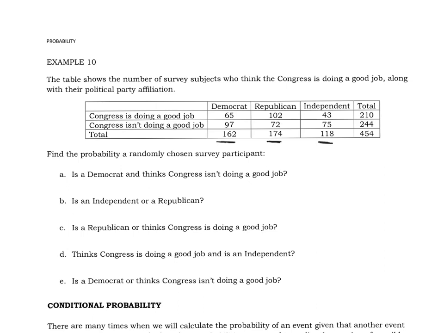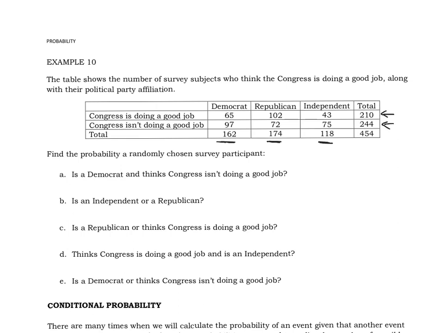Now this right column here would be the total of all the people, regardless of their party affiliation, who thought that Congress is doing a good job. That's 217. Or that Congress isn't doing a good job, and that's 244. Similarly, if you add the 210 and the 244 together, you get 454. So your total number of outcomes in this scenario is 454.